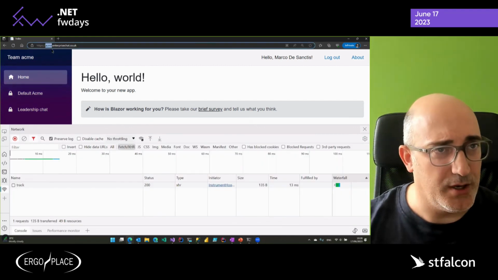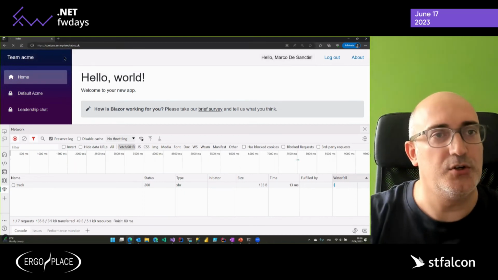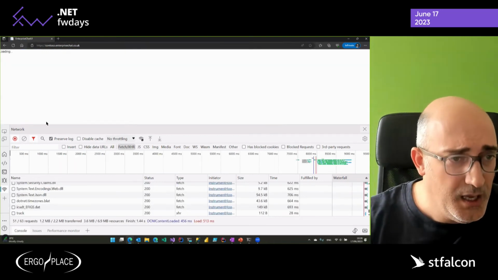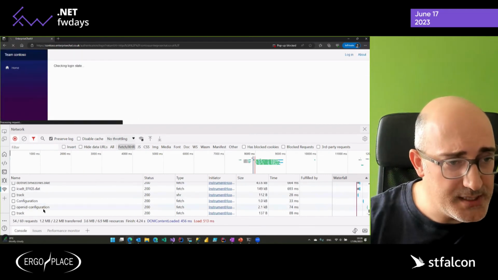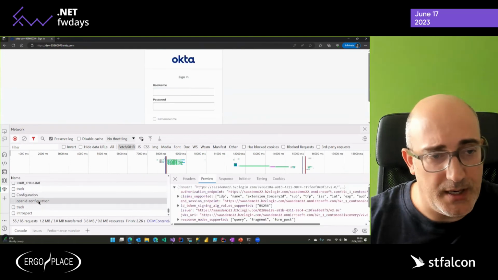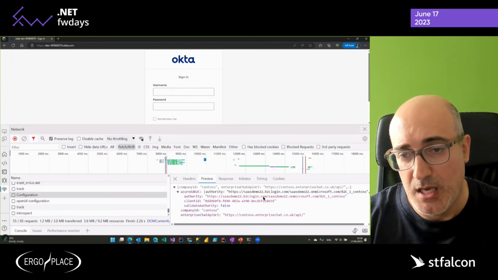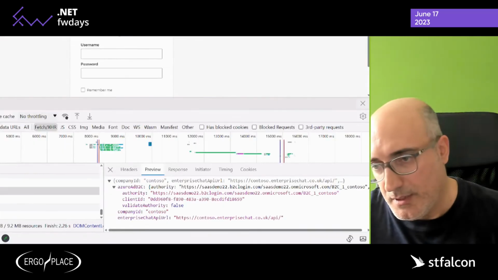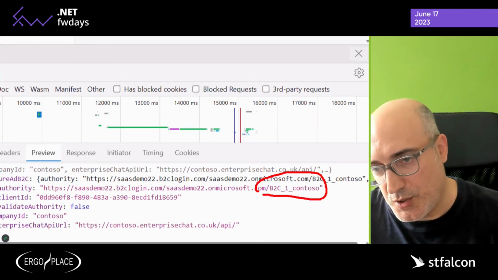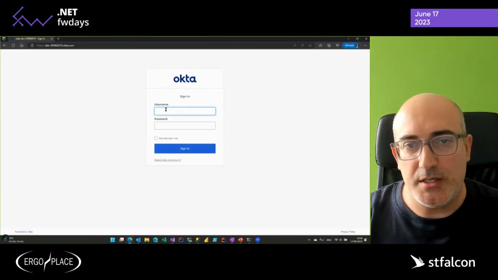networking tab so we can have a look at what's happening under the hood. If you go to contoso.enterprisechat.co.uk, a very similar thing happens. There's this configuration endpoint that is called, and this configuration endpoint is now returning that I need to use the Contoso login. And now this is redirecting me to Okta.